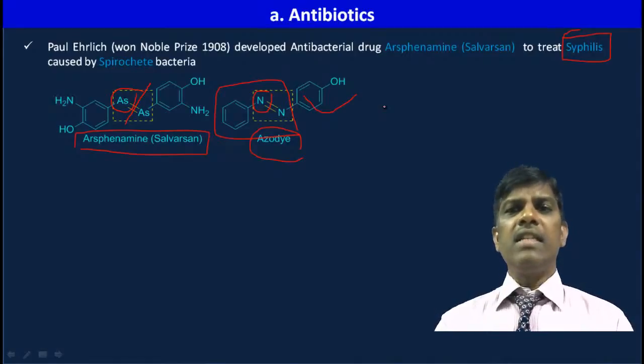Salvarsan worked on the syphilis bacteria, known as spirochete. It killed the spirochete, so all patients started being treated for syphilis using salvarsan.